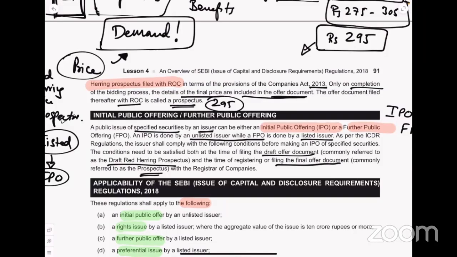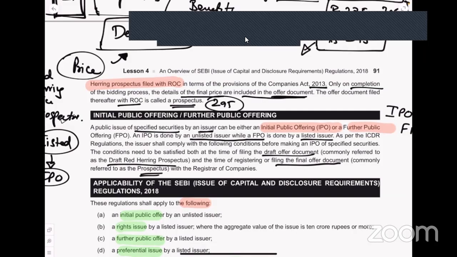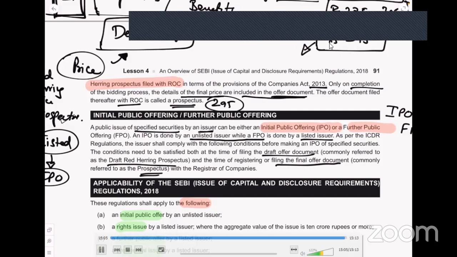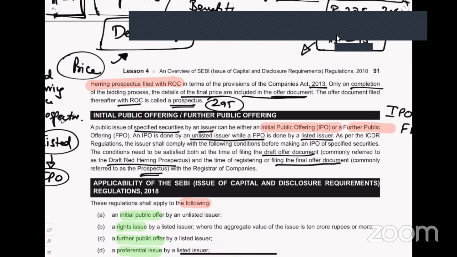A listing on the Innovators Growth Platform through an issue or without an issue. If you want to list on the Innovators Growth Platform, again you should go for ICDR. Bonus issue by a listed company, again you should go for ICDR. So this is all about when we should apply the ICDR regulations. In the next video, I will cover the eligibility requirements to be complied with for IPO.